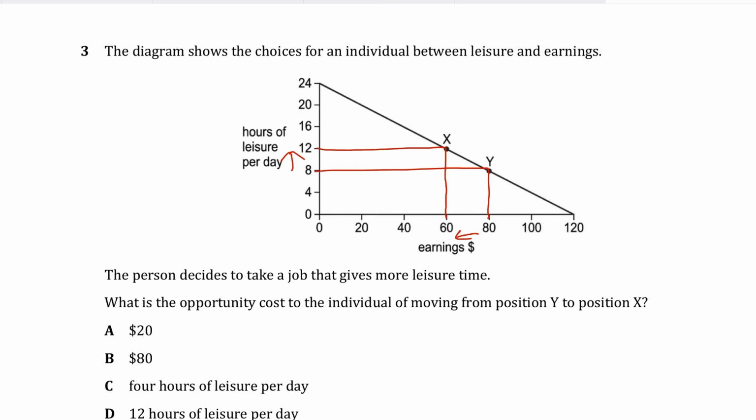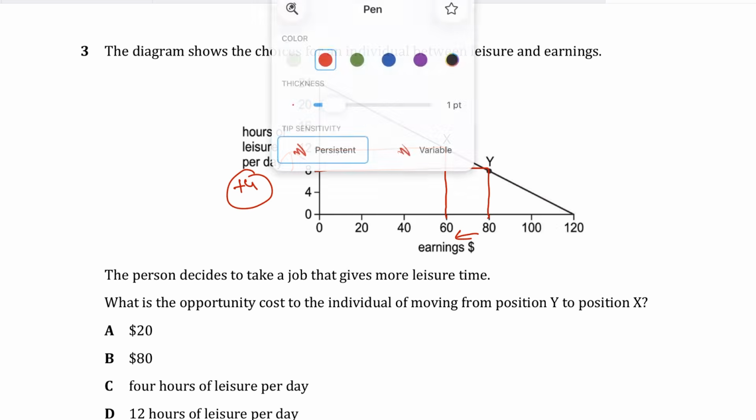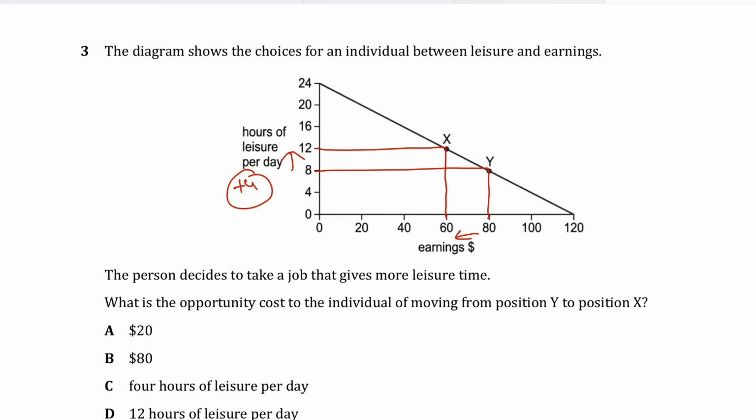So basically the thing is that at position Y, you're earning $80 and 8 hours of leisure, and at X it's $60 being earned with 12 hours of leisure. So moving from Y to X is actually giving you 4 extra hours of leisure, but your earnings are falling, right? So the opportunity cost is what is given up. You're giving up $20 worth of earnings. So the correct answer has to be A for alpha.